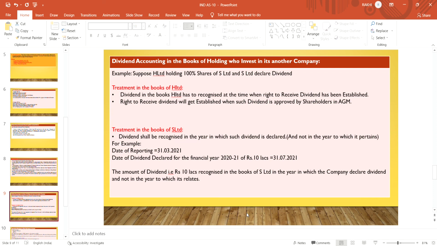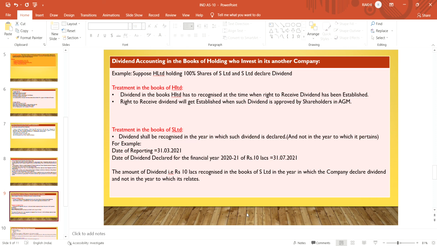So dividend shall be recognized in the year in which such dividend is declared, and not in the year to which it pertains. For example, the date of reporting is 31st March 2021, and the dividend declared for the financial year 2021 is rupees 10 lakhs. Means the company has declared a dividend for the financial year 2021 of 10 lakhs, and on which date? 31st July 2021.